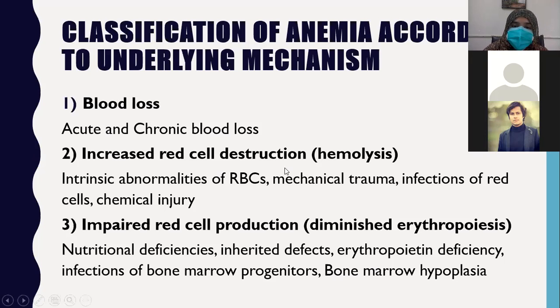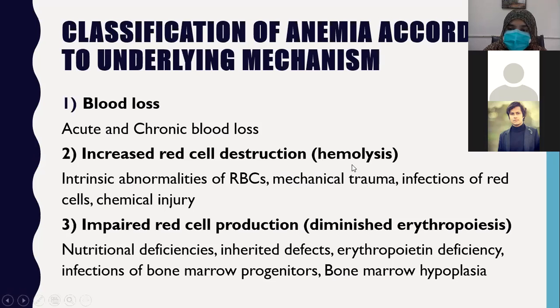If there is increased red cell destruction, that is called hemolysis. If there is hemolysis, the patient will also be anemic. There are some intrinsic abnormalities of RBCs which lead to hemolysis. If there is mechanical trauma, such as in bungee jumping, certain other games, or running a marathon, the RBCs get mechanical trauma, and this leads to hemolysis.